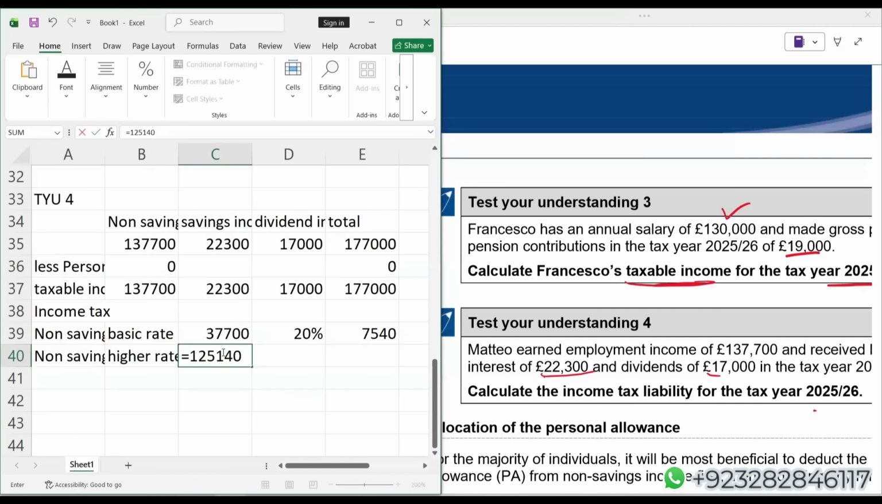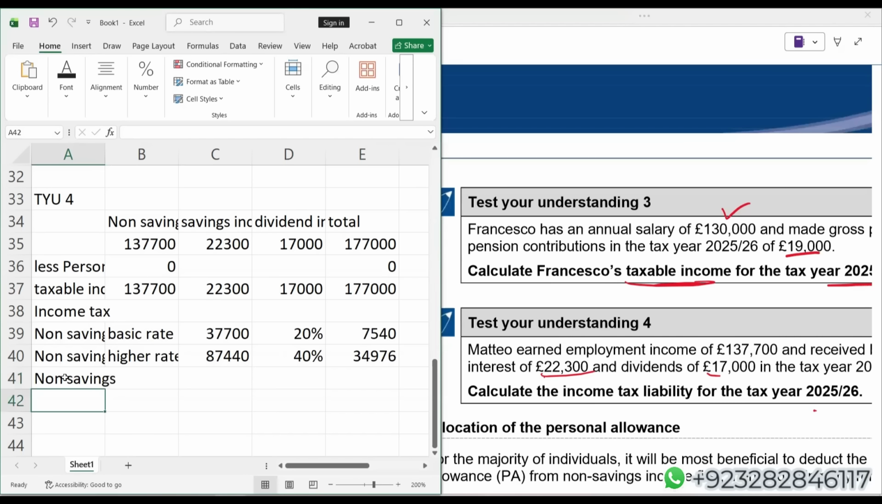1,25,140 minus the basic rate band limit. So in the higher rate, the amount which falls is 87,440. Applicable tax rate is 40%. But students, again, I'm very surprised that none of you have given me the answer of this test your understanding. Now, students, still we have not taxed the entire non-saving income. Some of the non-saving income also falls in additional rate where applicable rate is 45%.